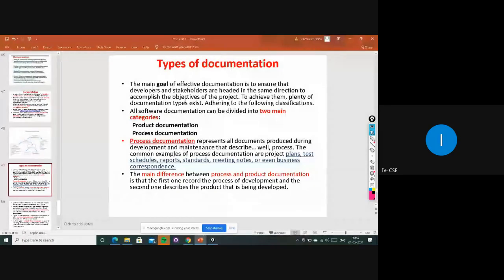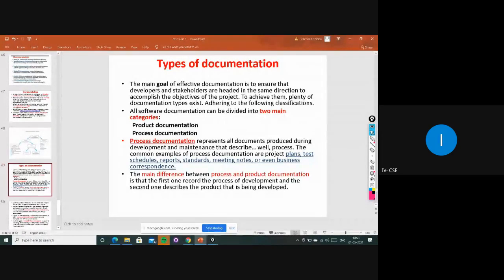For all these things they will be maintaining effective documentation. To achieve this, plenty of documentation types exist. To maintain this effective documentation, many types of documentation are there.